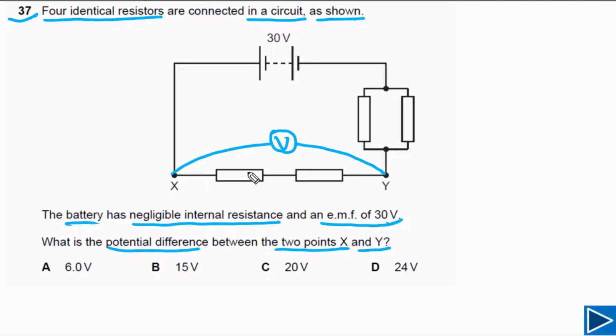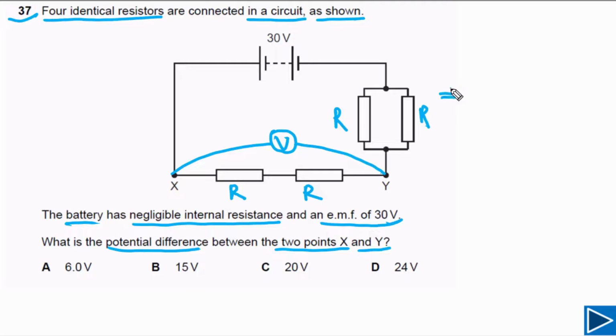So first of all, let's try to write down the given resistance. Let's say the resistance of this resistor is capital R, so the resistance of this one is also capital R, and this resistor and this resistor are also capital R because all these resistors are identical. Now these two resistors we can replace with one resistor and these two we can replace with one resistor. These two resistors are connected in series, so the total resistance of these two resistors is equal to 2R, and these two resistors are connected in parallel, so the total resistance of these two resistors is equal to R by 2.